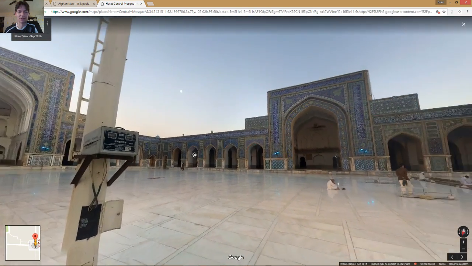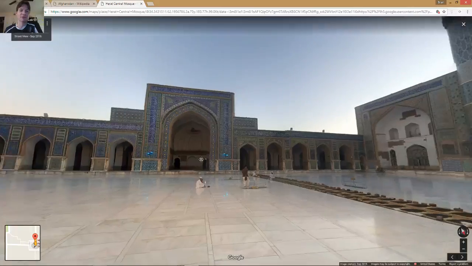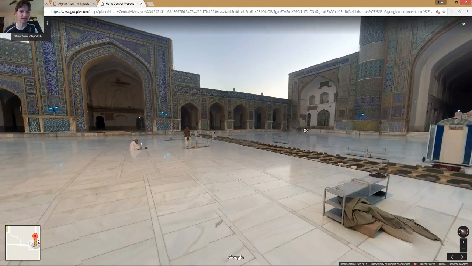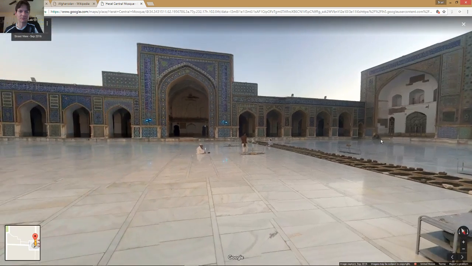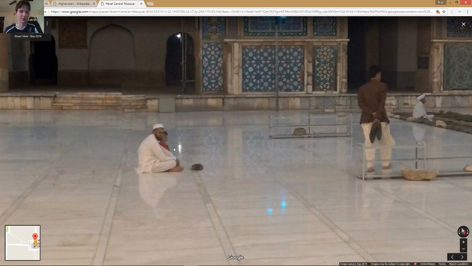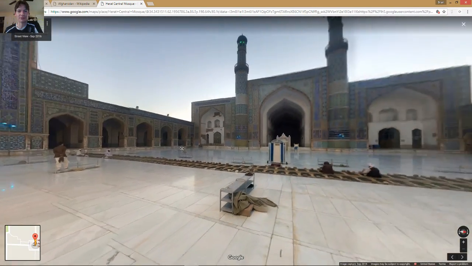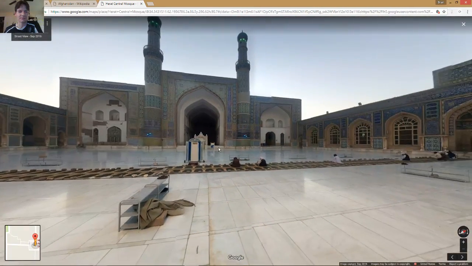Fantastic architecture. I can't find this kind of stuff here in the U.S. Not on this scale. So it's kind of cool that I can go to this and check it out. It looks like ordinary people, just a dad with his son sitting there in prayer or whatever they're doing, checking it out. It's pretty neat seeing what other people are up to around the world.